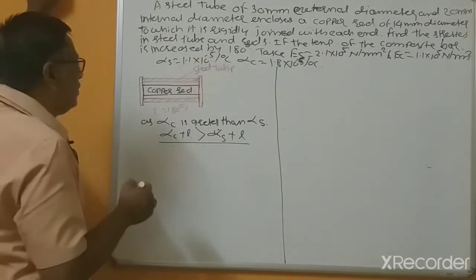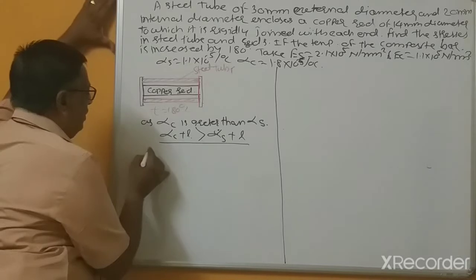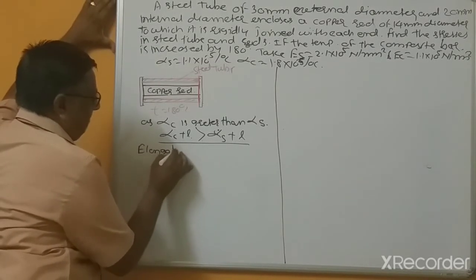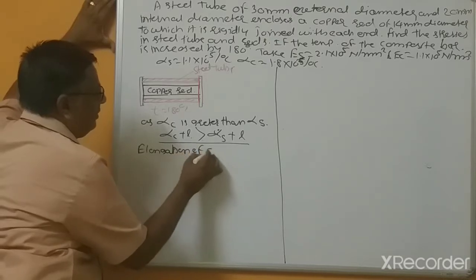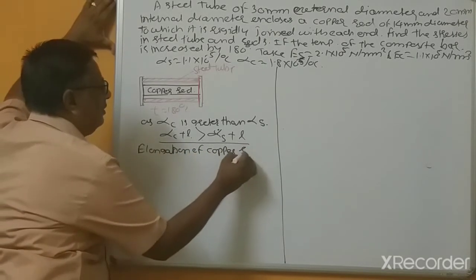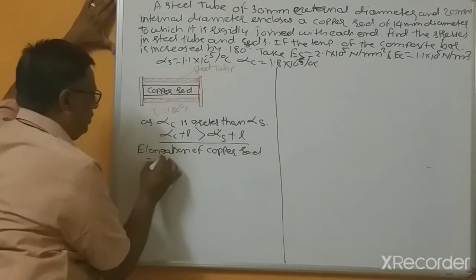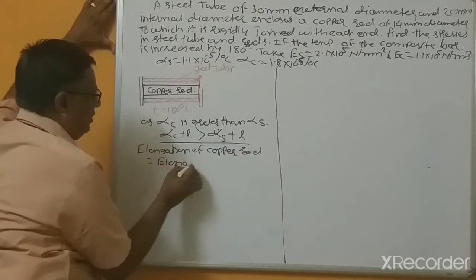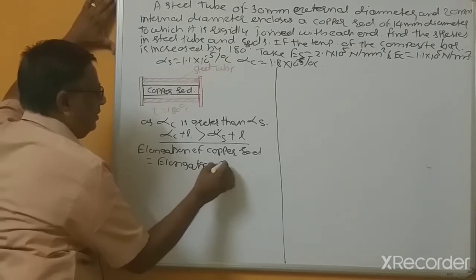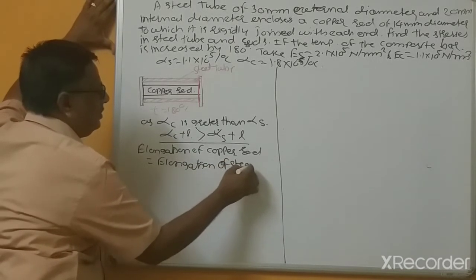This is correct. So here you can write elongation of the copper rod equal to elongation of the steel tube.